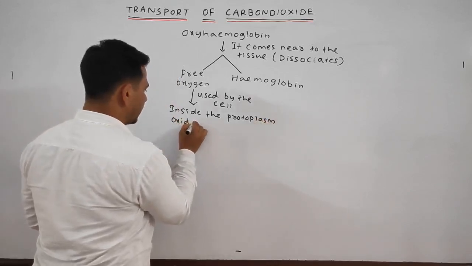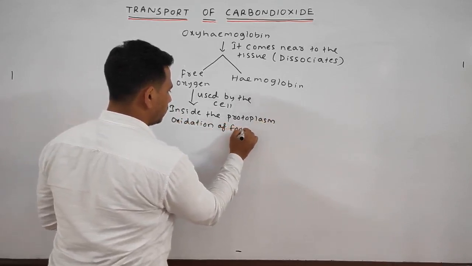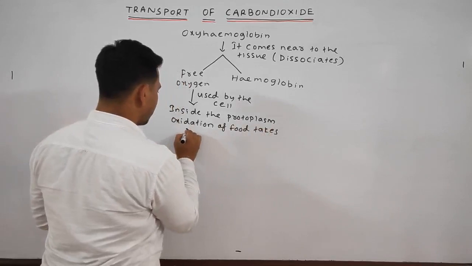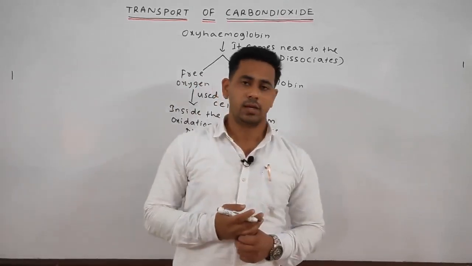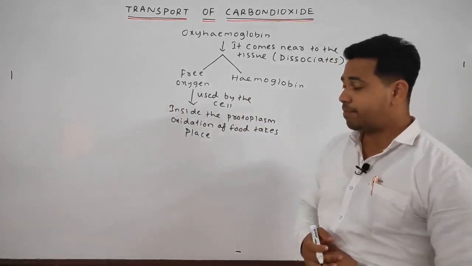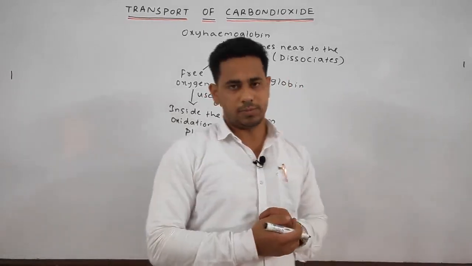Oxidation of food takes place in the protoplasm, by which, as a byproduct, CO2 is liberated.